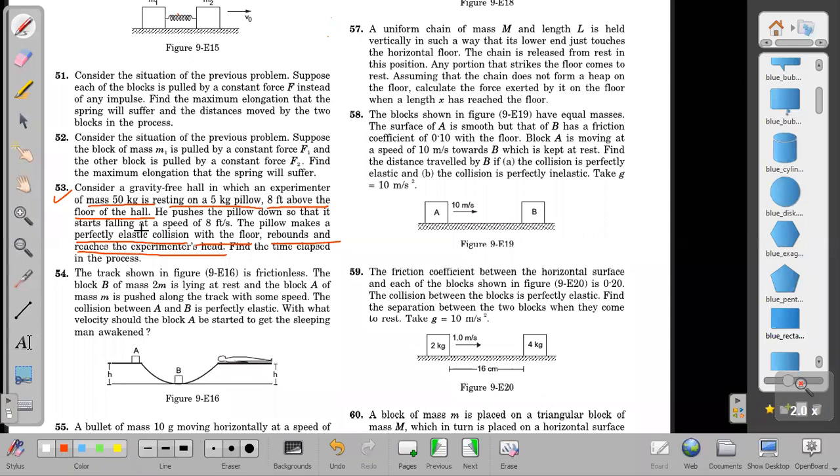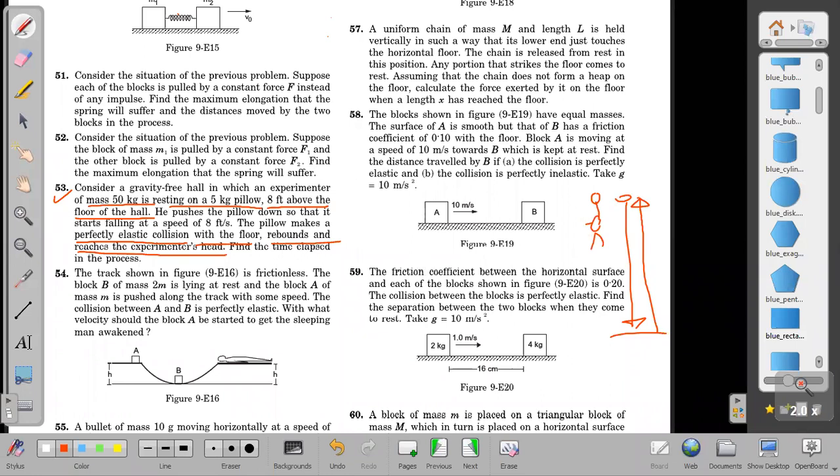From the beginning, he was throwing that pillow. I'm not understanding the situation. The pillow was here, also 8 feet above, I think. Then the pillow was thrown from here down, and it strikes and comes back again. So velocity was also 8 feet per second.